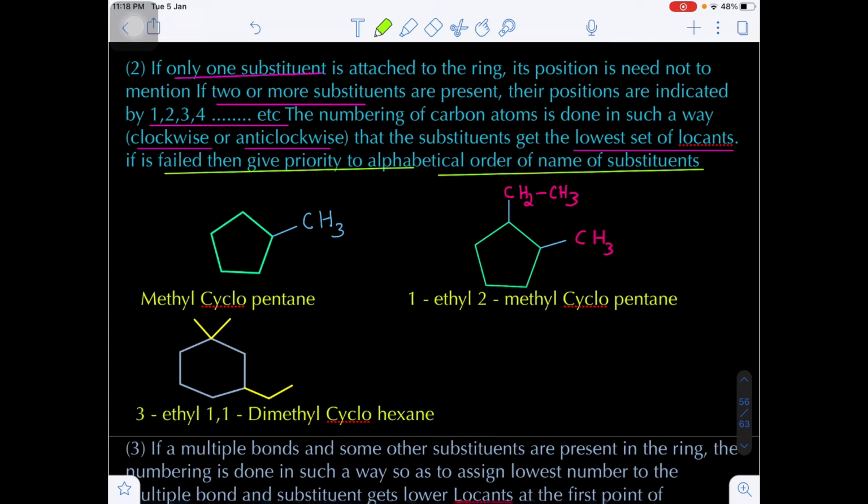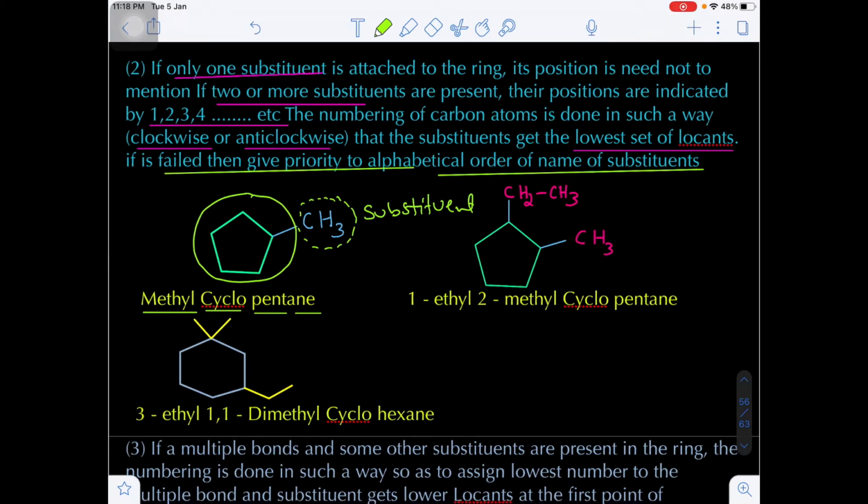Let's suppose here we have the parent chain, a 5-carbon ring, that is cyclopentane, and there is a substituent CH3, the methyl group. This methyl group is a substituent. So we write the secondary prefix first, methyl, then the primary prefix cyclo, the word root pent, and the primary suffix ane.